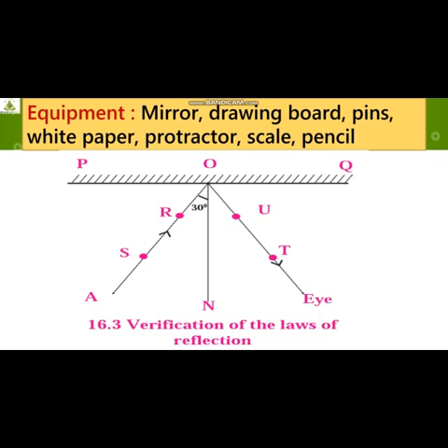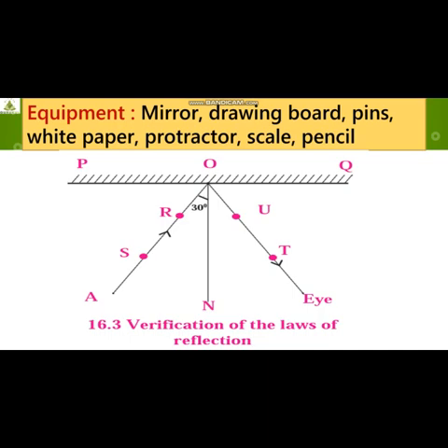Now measure angle TON. We know the measurement of angle AON is 30°. Now I will measure angle TON and see what it is. Students, it would be 30 degrees. Repeat the steps 4 to 9 for angles of incidence equal to 45 degrees and 60 degrees. Initially I took 30 degrees, next I will take 45 degrees, and the next angle of incidence will be 60 degrees.